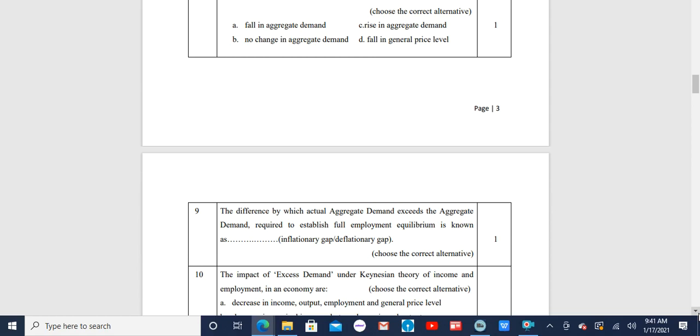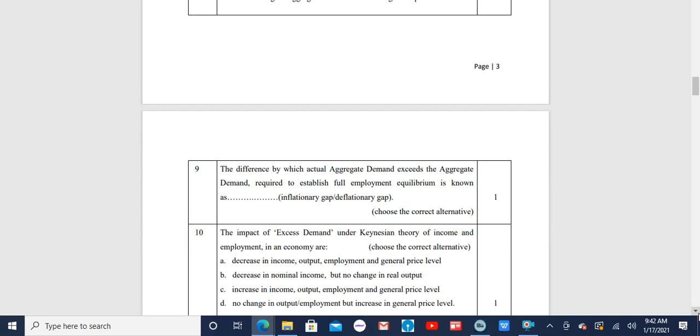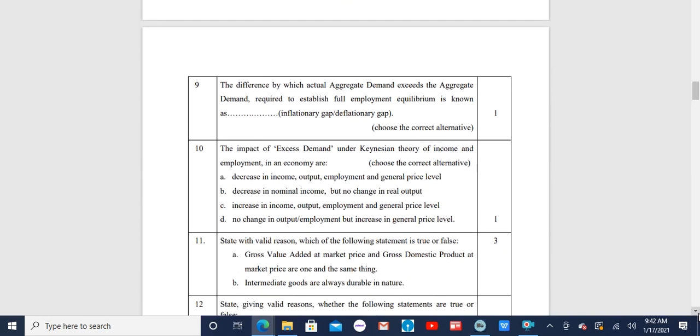The correct answer is inflationary gap. So I reread the question with the correct option. The difference by which actual aggregate demand exceeds the aggregate demand required to establish full employment equilibrium is known as inflationary gap.